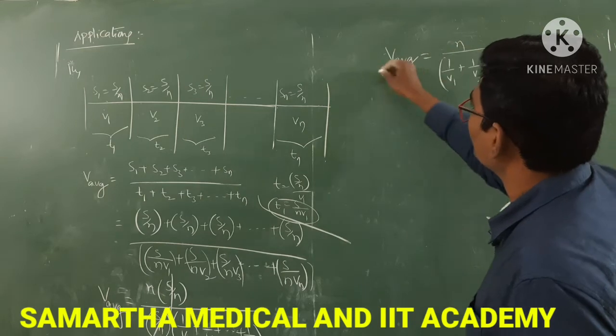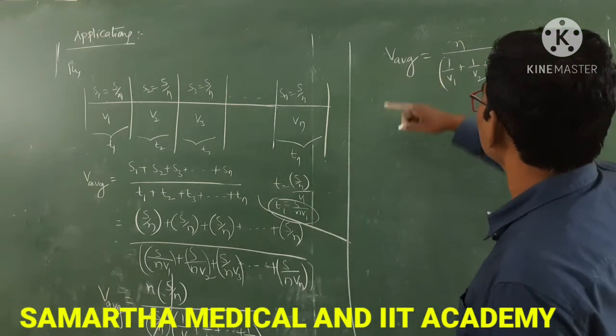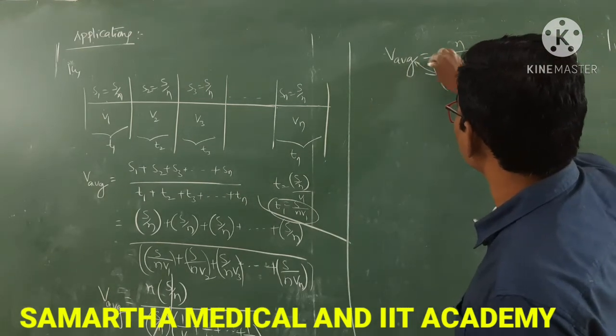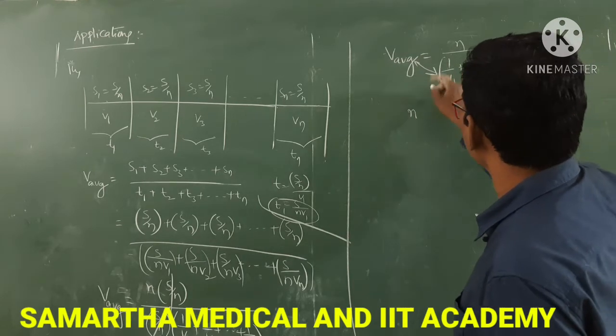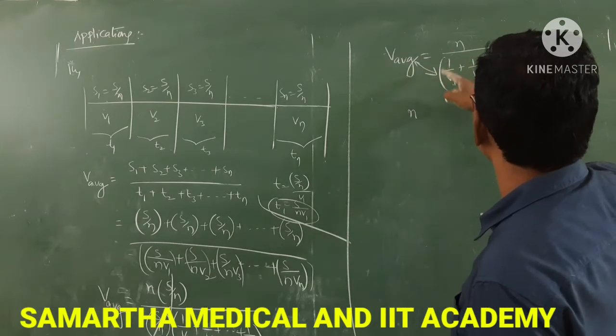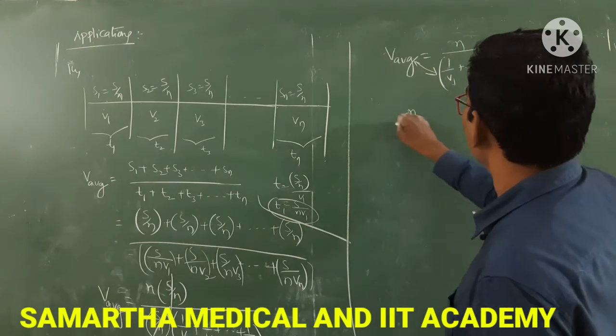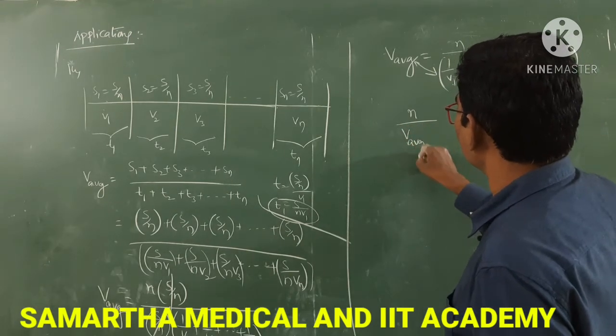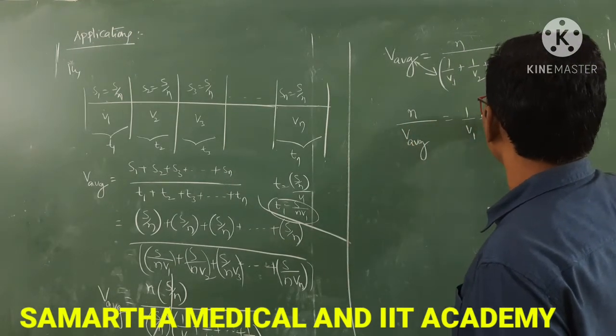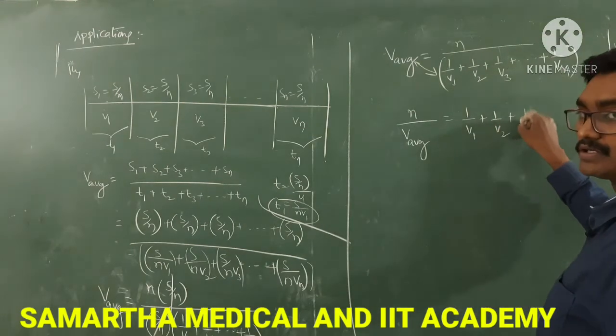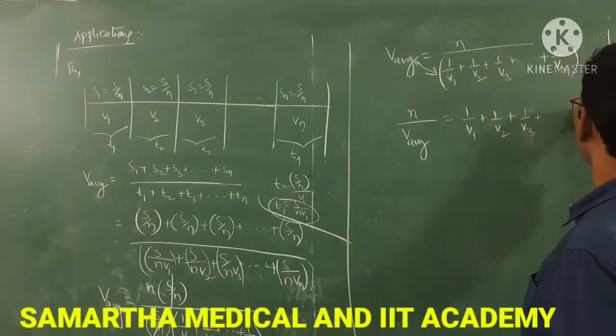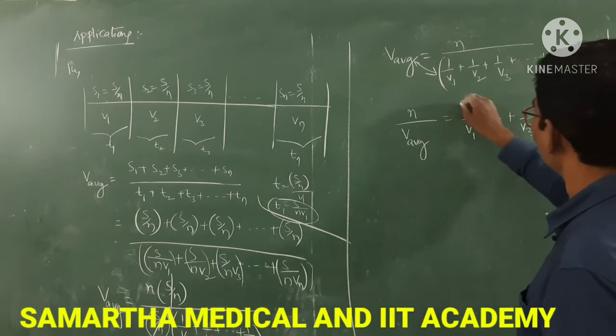Next, after rearranging, interchanging these two, I am bringing V average here, and 1 by V1 plus 1 by V2, I am sending to the left side. N by V average is equal to 1 by V1 plus 1 by V2 plus 1 by V3 plus so on plus 1 by Vn.